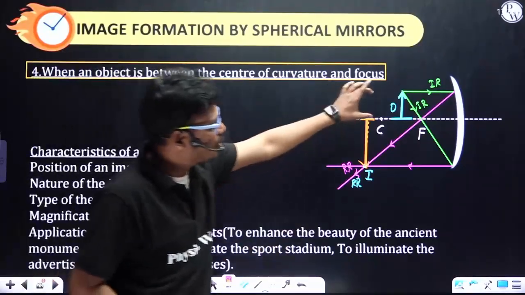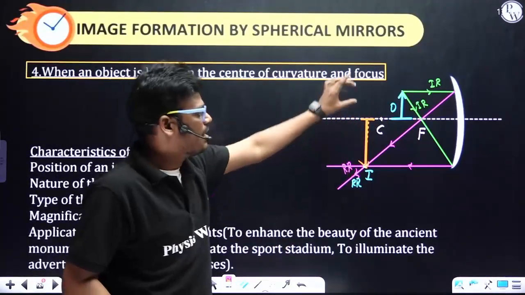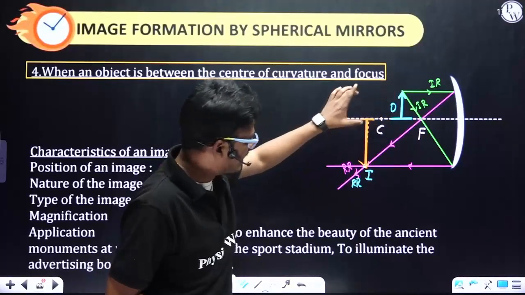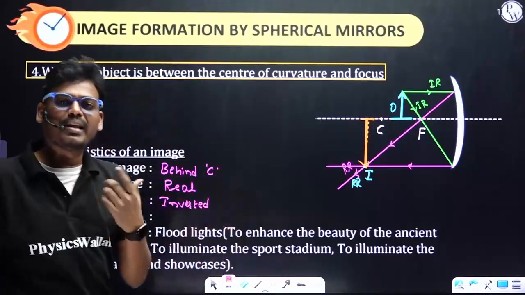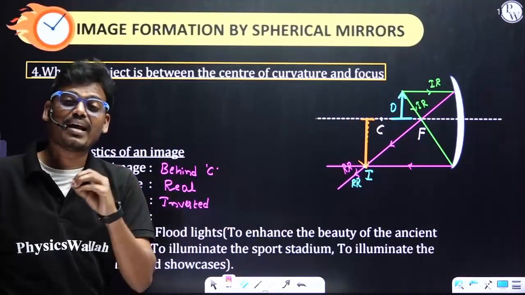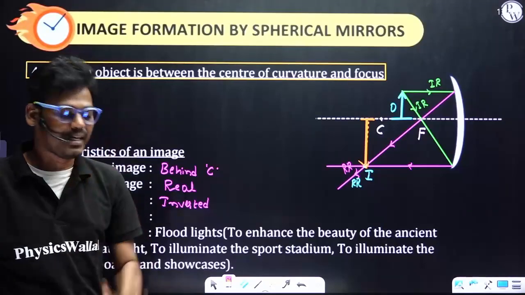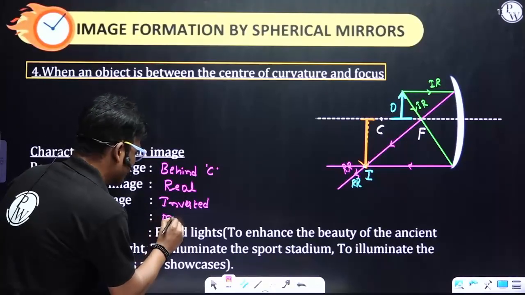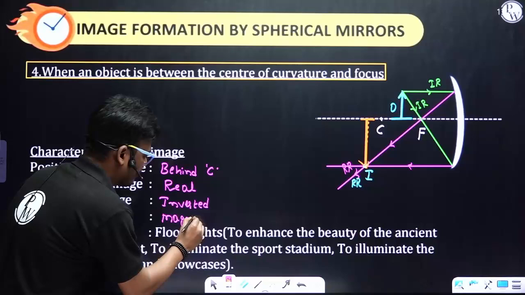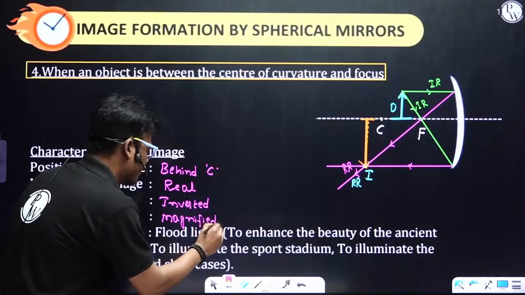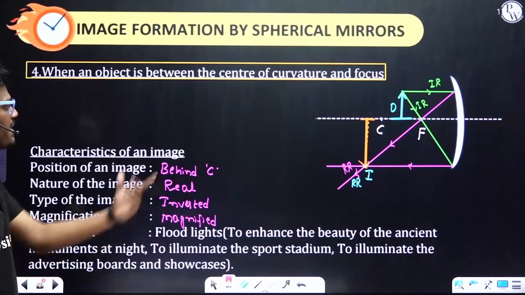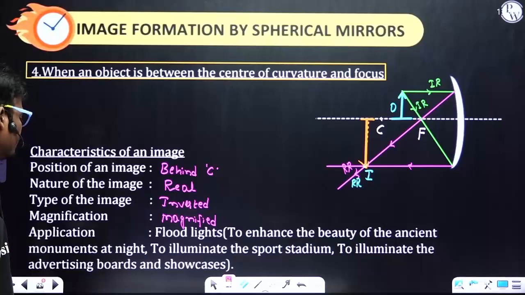Next one, magnification. Consider size of the object and the size of the image. Compared to the size of the object, the size of the image is bigger. But you cannot write bigger. Instead of that, you can use another word, that is magnified. Okay. So here you can consider it as magnified. And where do we use this kind of case in our day-to-day life?